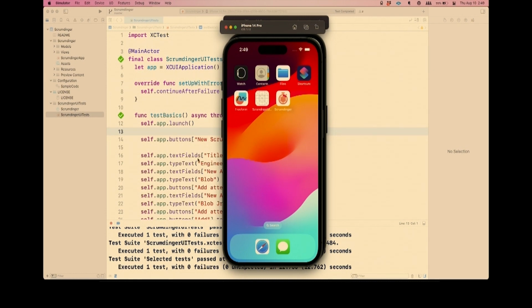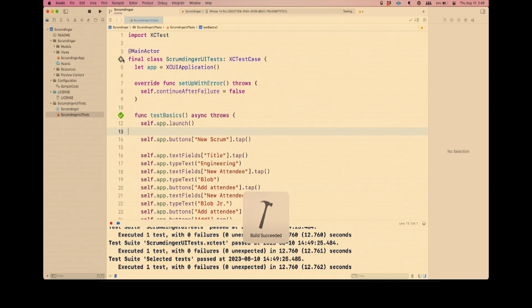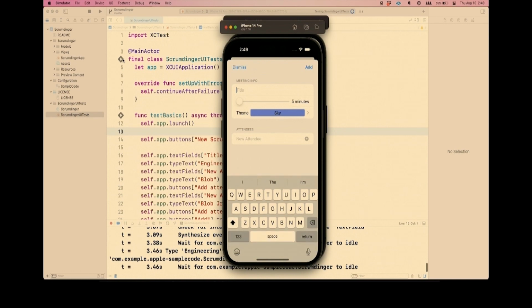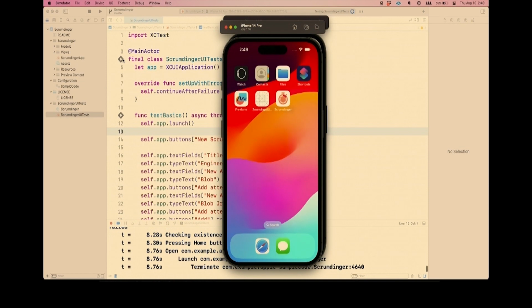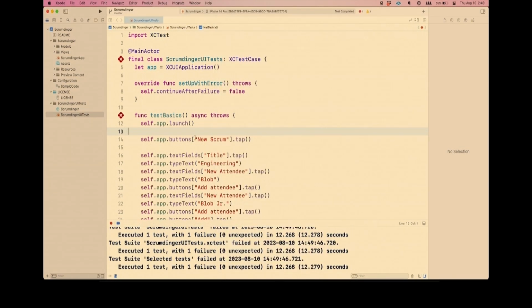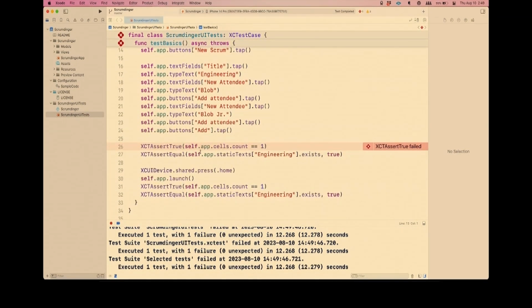However, I'm going to run it again just to have some fun. It's going to go through all those steps again. Does anyone know what's going to happen? All right, it failed this time because I had an assertion that when we finished adding that scrum, there was one cell, and that cell had the text engineering, which was the thing added previously. And the reason this fails is because on the second run, the persistence from the first run bled over into the later test.